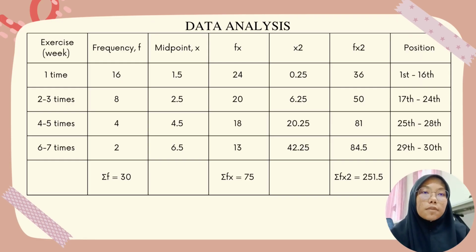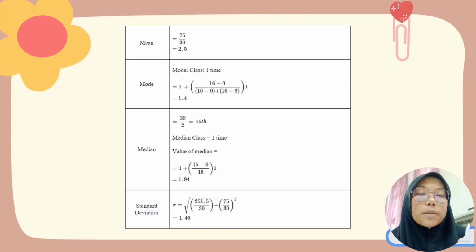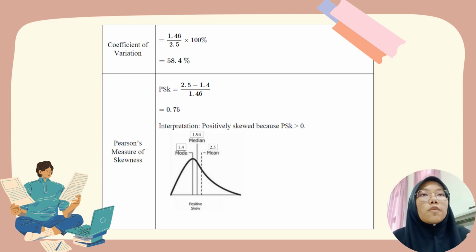This is the data analysis. The total frequency is 30, the total cumulative distribution function is 75, and the total of fx squared is 251.5. The mean is equal to 2.5. For the mode calculation, the modal class is 1 time, equal to 1.4. For the median, 30 divided by 2 is 15. The standard deviation is equal to 1.46. Coefficient of variation is equal to 58.4%. And the last one is Pearson measure of skewness, PSK, equal to 0.75. The interpretation is positively skewed because PSK is more than 0, so the graph shows a positive skew.